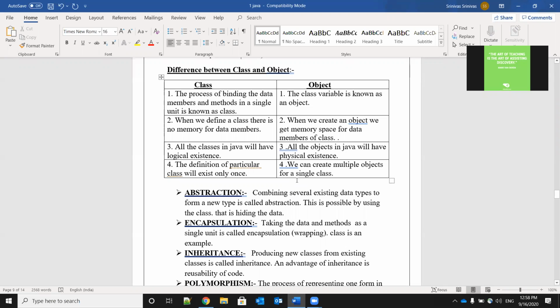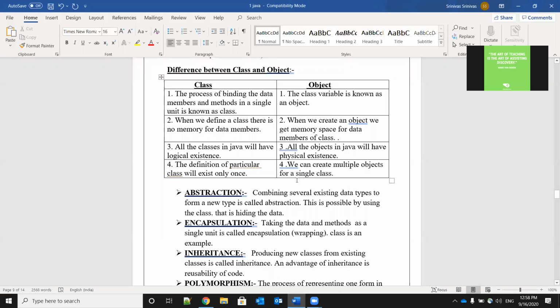What is the first difference? The process of binding the data members and methods in a single unit is known as a class. Already we have seen this in the definition. So what is a class? It is a process of binding. What is the meaning of binding? Combining. It is like combining the data members and methods in a single unit. That is nothing but a class.